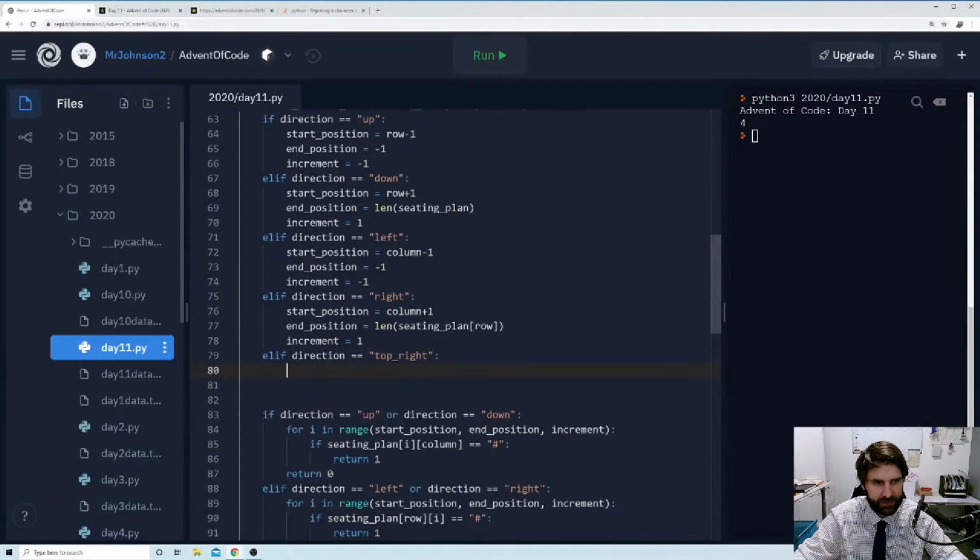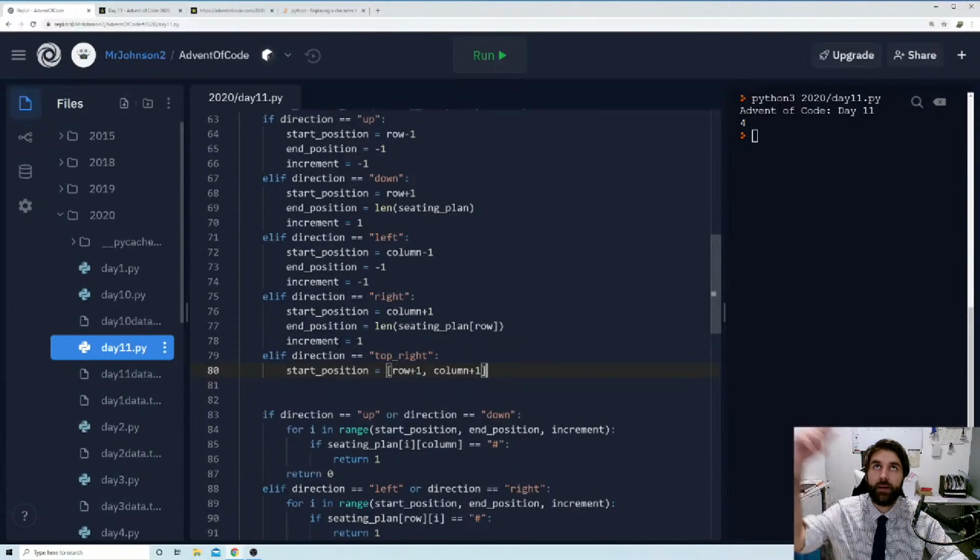then our start position is now going to be an array. And our array is going to be our row plus 1 and our column plus 1. And do we need an end position?